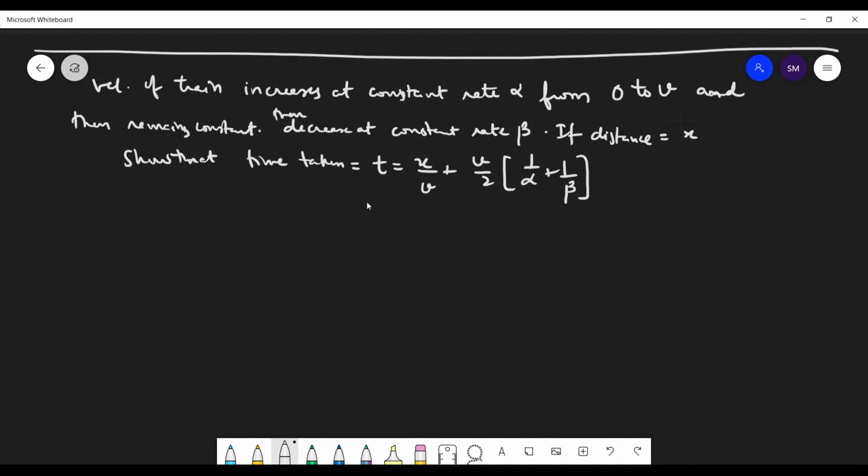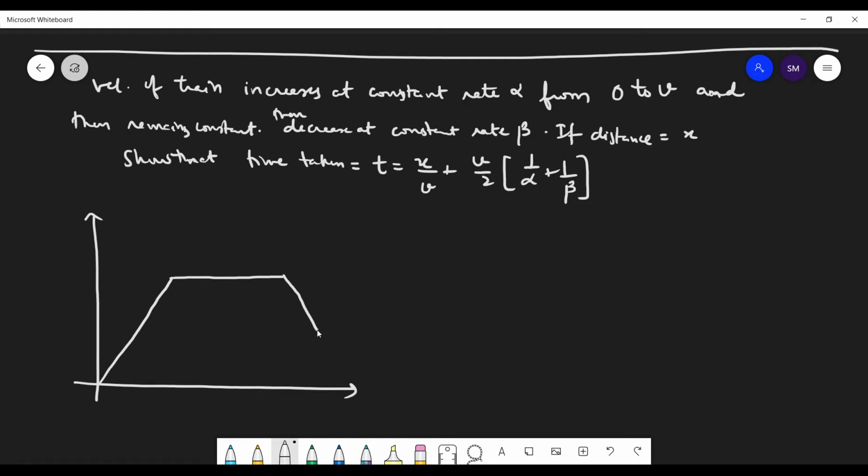So now what's the difference between this question and the earlier one? Here the body is increasing, then constant, and then decreasing. This will be the graph of this question. So the slope here is alpha. And slope alpha means perpendicular upon base. That slope is tan theta.